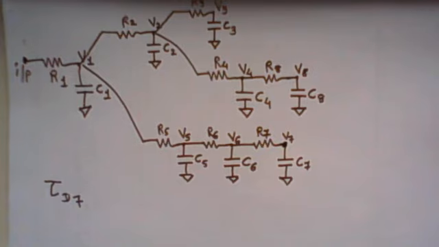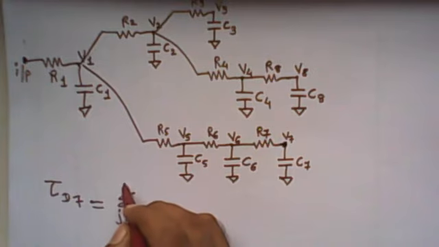So let's find the delay of input to node 7. Tau D7 can be written as the summation of j equal to 1 to, here the total number of nodes is 8,